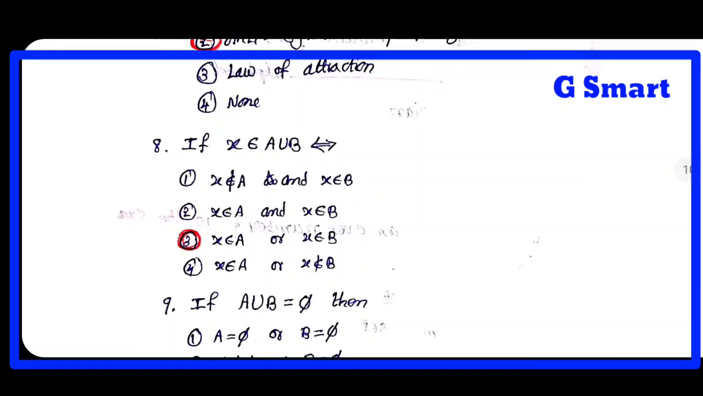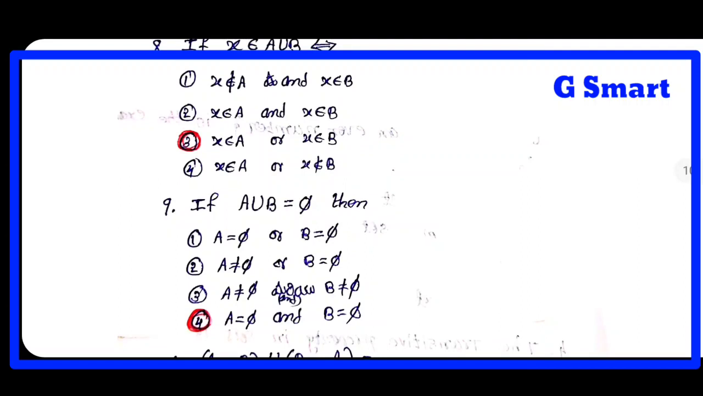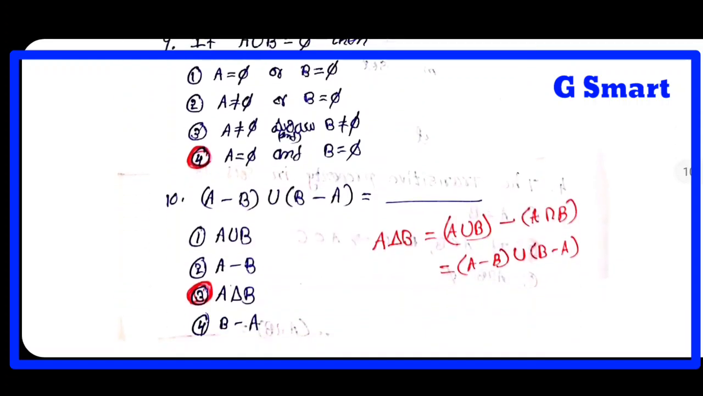The element x should be present in A or should be present in B. If A union B is equal to pi, it means definitely A is pi and B is pi, then only A union B is equal to pi. If only A is pi, then if you do intersection, you will get pi; if you do union, you will get B. If only B is pi, then if you do union, you will get A. If both are pi, definitely the union is pi.